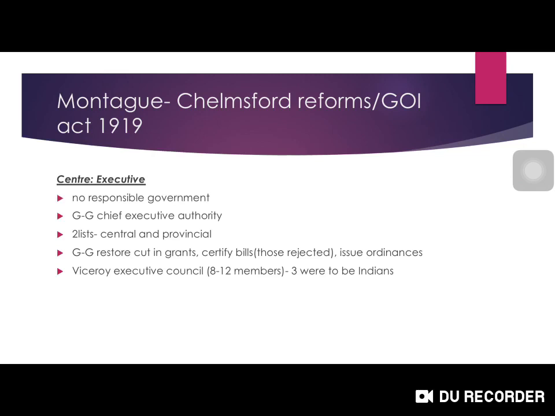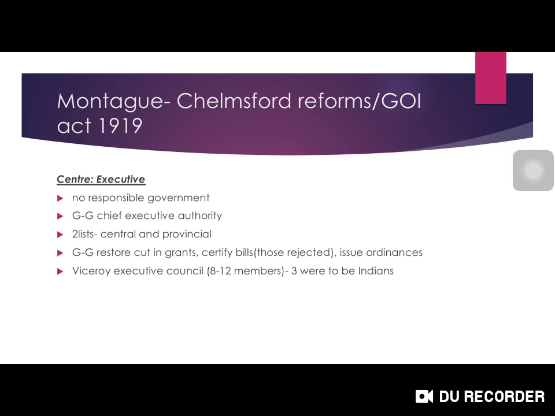Also, Gandhiji's entry into India gave a boost to the movement. With government steps like the Rowlatt Act and the Jallianwala Bagh massacre, Gandhi and other Indians, the Muslim League and the Indian National Congress were forced to bring about the non-cooperation movement and the civil disobedience movement in the coming days. So, in order to calm down the Indians, Montagu, the Secretary of State, and Chelmsford, the Viceroy, brought reforms. These reforms are included under this Government of India Act 1919.